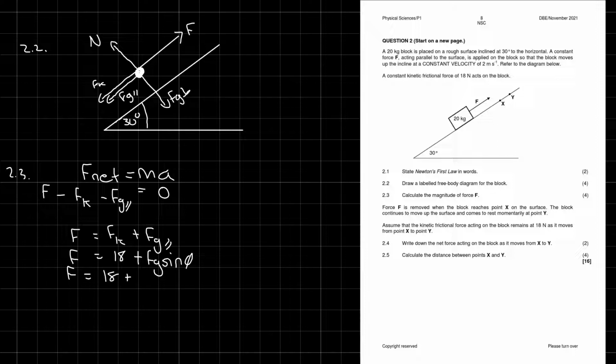Fg is the mass of the object, which is 20 kilograms times 9.8 gravitational acceleration, and theta is the angle of the slope, which is 30 degrees. So our answer there will give you a nice number of 116 newtons.